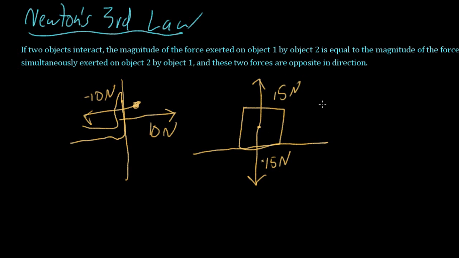No matter what, whenever something exerts a force on something else, the something else exerts a force back on the something. In every single case, there's always an equal and opposite force. This is often colloquially called, for every action there's an equal and opposite reaction. Basically Newton's third law: for every force there's an equal and opposite force, no matter what. There's no free force. Okay, so that's Newton's third law.